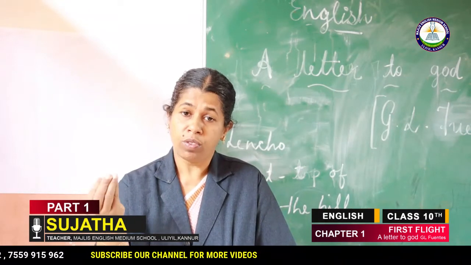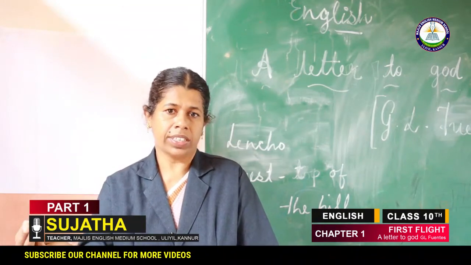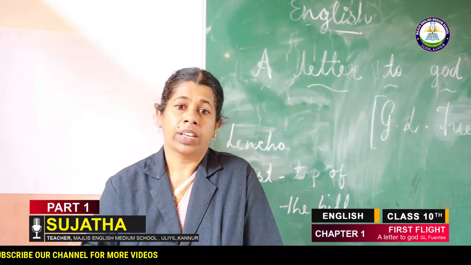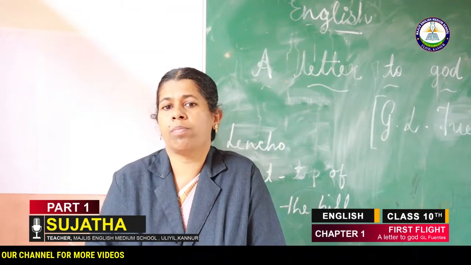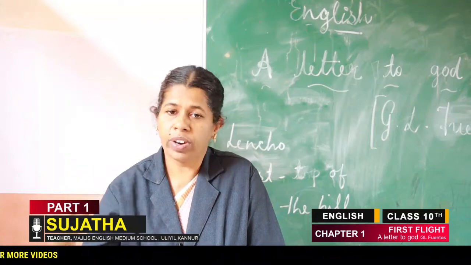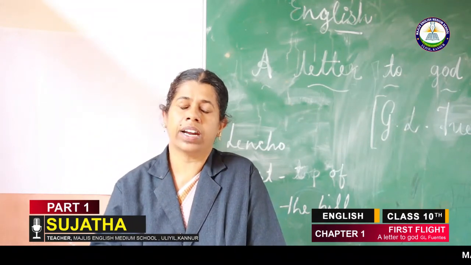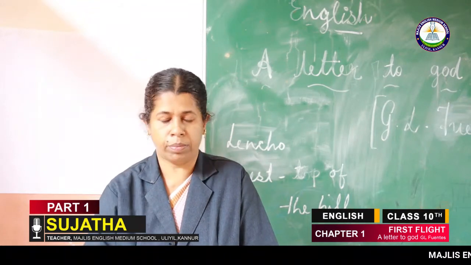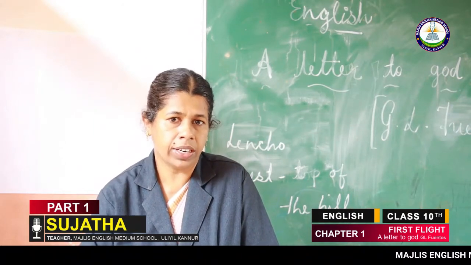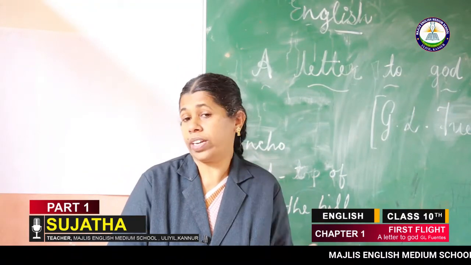This is only the first part of our lesson, Lencho. Once more listen here, I will just summarize it. Lencho was a poor farmer who lived at the top of the hill. He worked very hard with his family; his wife and children, everybody helped him to work in the field. While seeing the rain and the clouds, he became very happy.